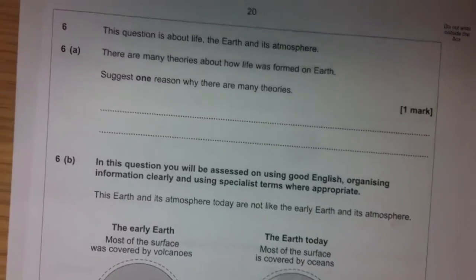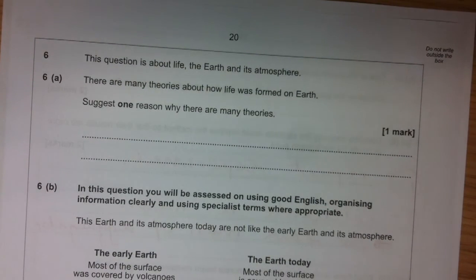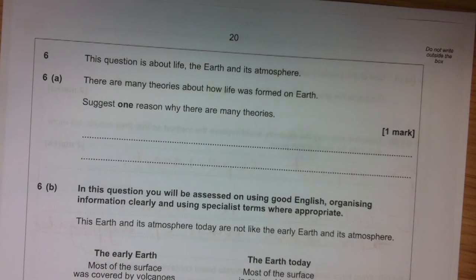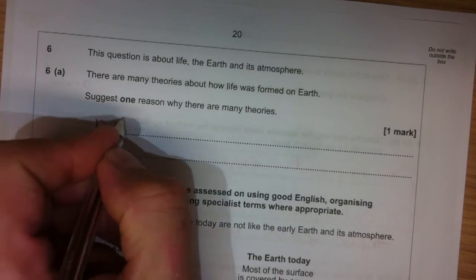6. This question is about life, the Earth and its atmosphere. There are many theories about how life was formed on Earth. Suggest one reason why there are many theories. Okay, 6A. Well, one reason why there's many theories would be not enough evidence.